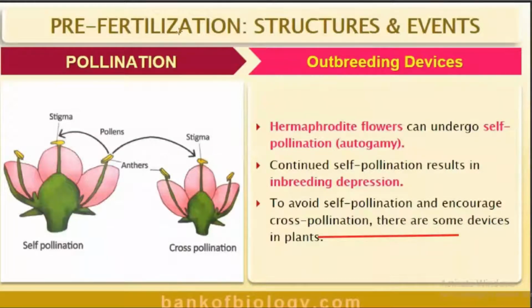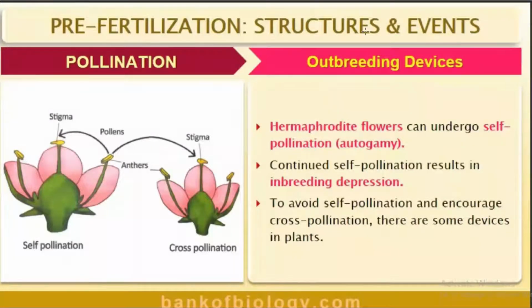Okay, children. Most of the flowering plants produce bisexual flowers. They are otherwise known as hermaphrodites. In such flowers, the pollen grains are likely to come in contact with the stigma of the same flower that we know. So, continued self pollination results in inbreeding depression. Actually, that inbreeding depression is the loss of fertility and productivity.